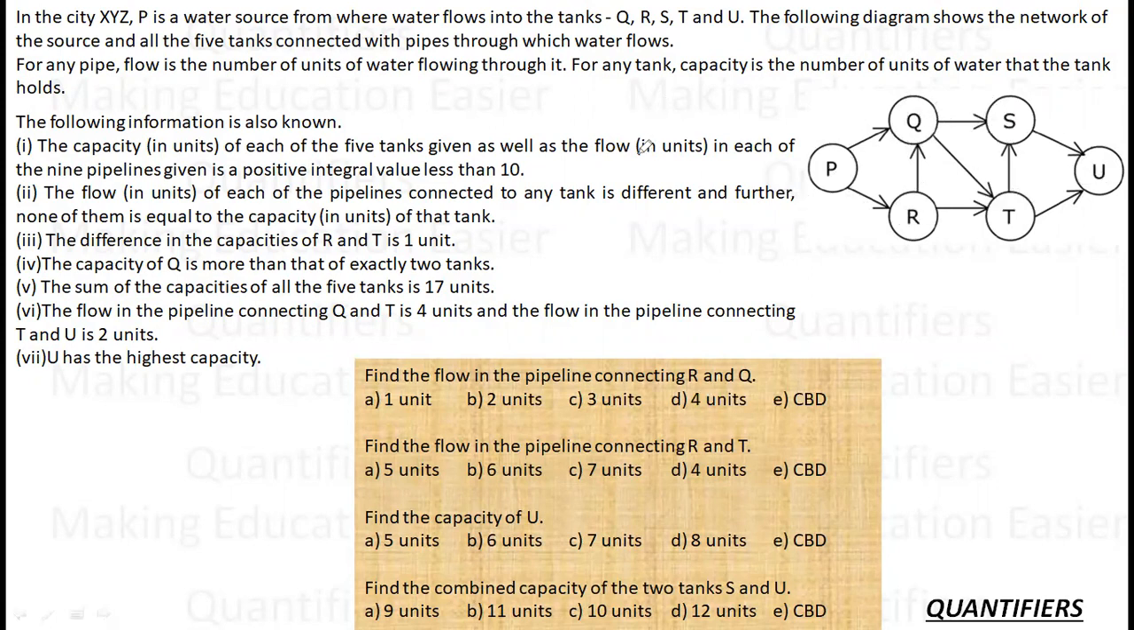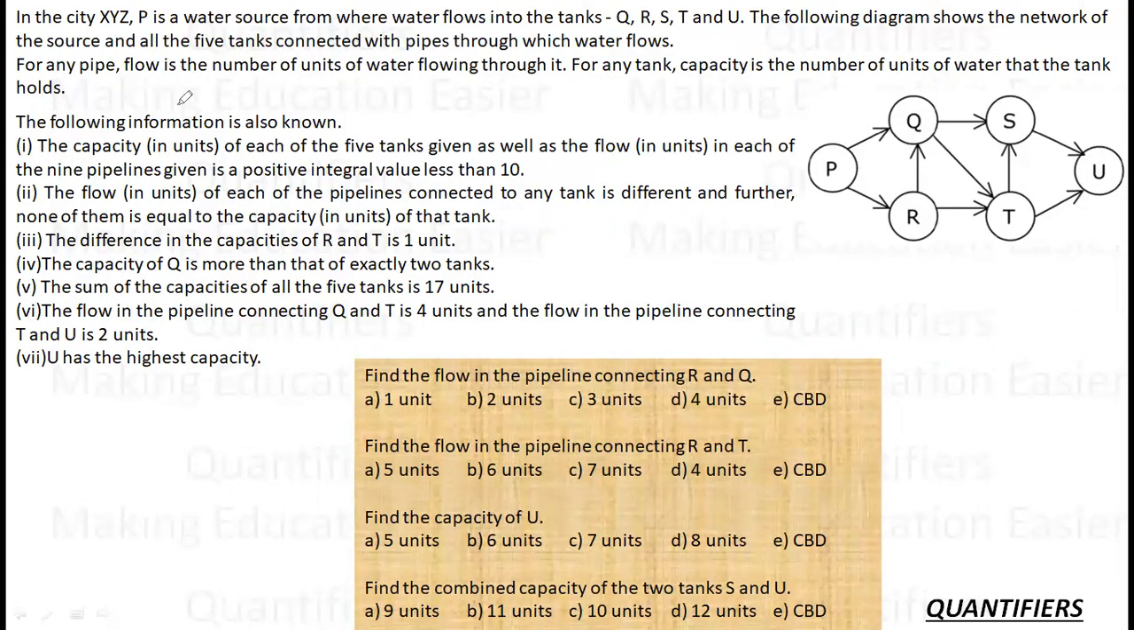Okay, for any pipe, flow is the number of units flowing through it. So for any pipe, the flow is the number of water units that goes out or comes in, all of this will be counted as flow, okay? So water coming in, going out, everything is counted as flow, okay?